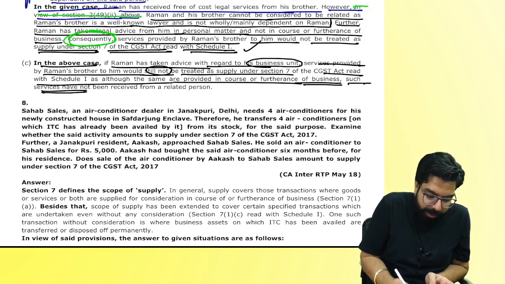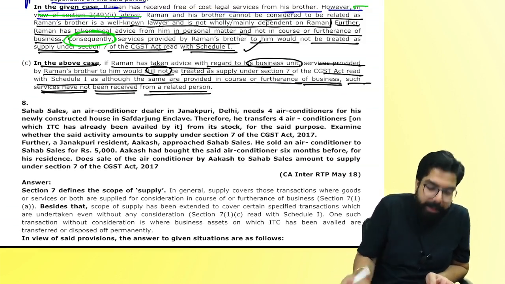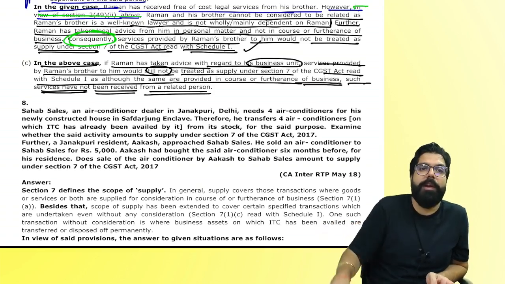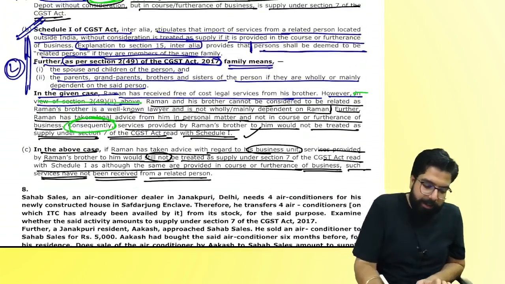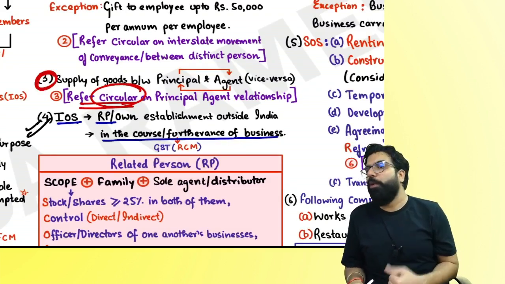Such service have not been received from a related person. The same provided in the course of furtherance of business, but it is not from a related person. Is it the same thing which we have learned over here? Yes. Can we go ahead, everyone?